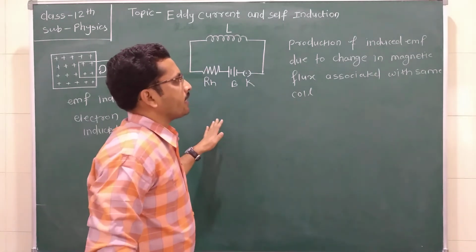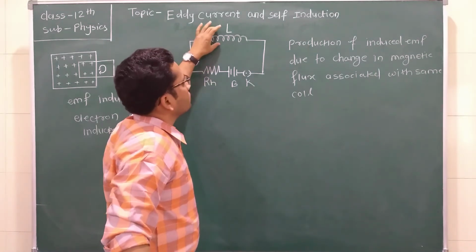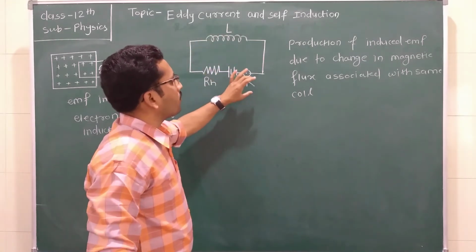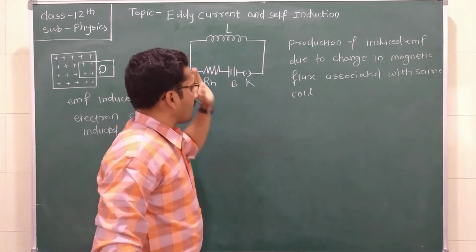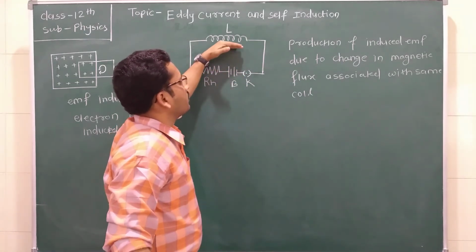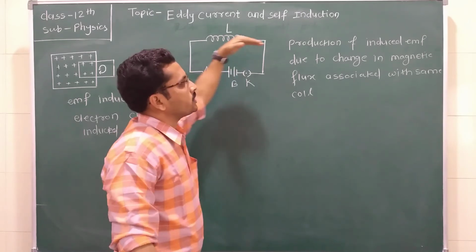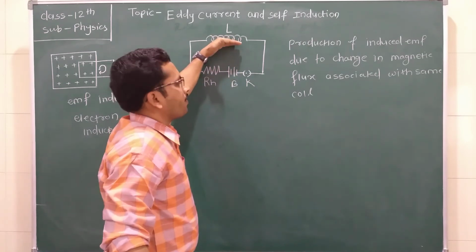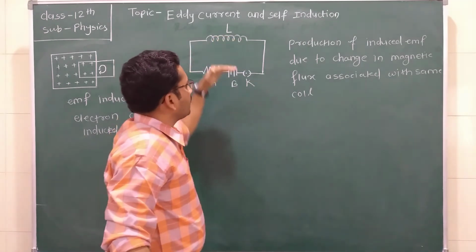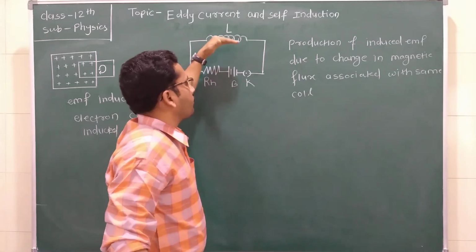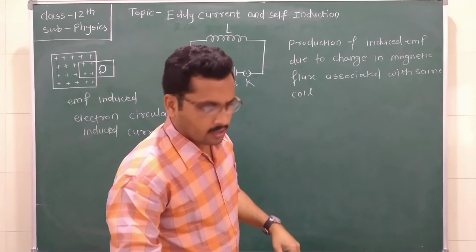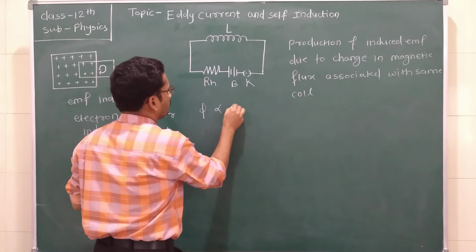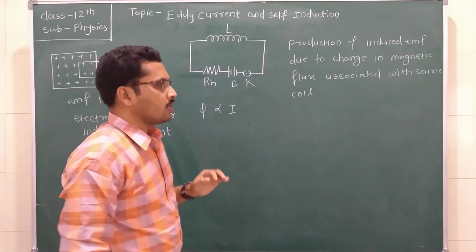Now we know that the magnetic flux associated with this coil L totally depends upon the magnitude of current passing through the coil. As the current increases, the magnetic flux associated with this coil also increases, due to which the induced EMF also increases. As the value of current decreases, the induced EMF also decreases. So we can say that the magnetic flux associated with this coil depends upon the magnitude of current. So we can write phi, the magnetic flux, is proportional to the amount of current passing through the coil.